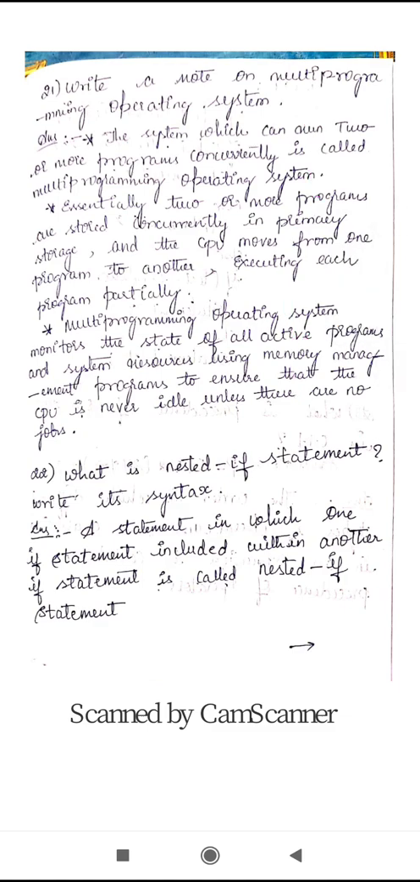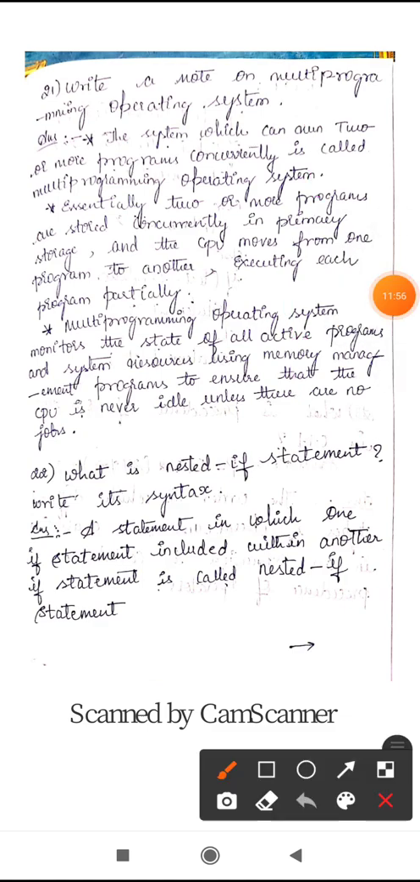So next, the next question is, what is a nested if statement? Write the syntax.